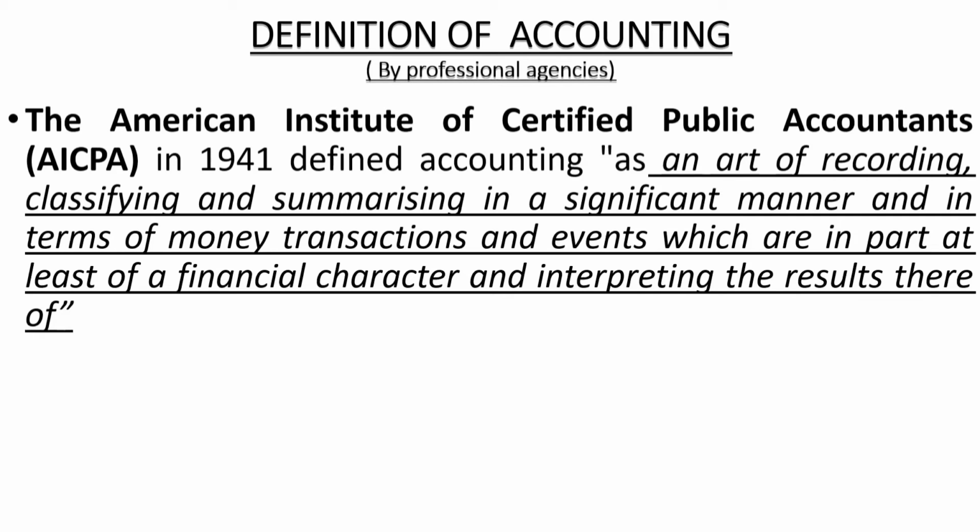For example, suppose ABC Limited is a business organization. They purchase goods, that means for selling. Imagine that they are a stationery shop and they purchased books for rupees 10,000 for selling to the customers.